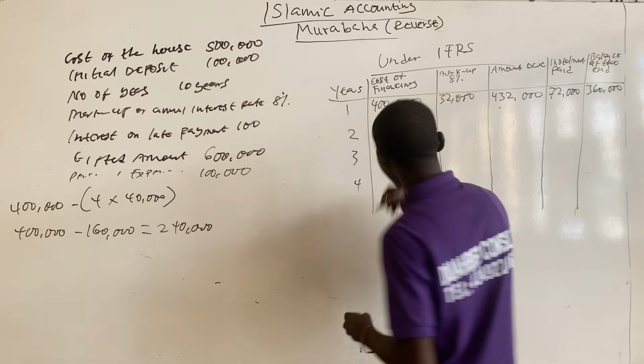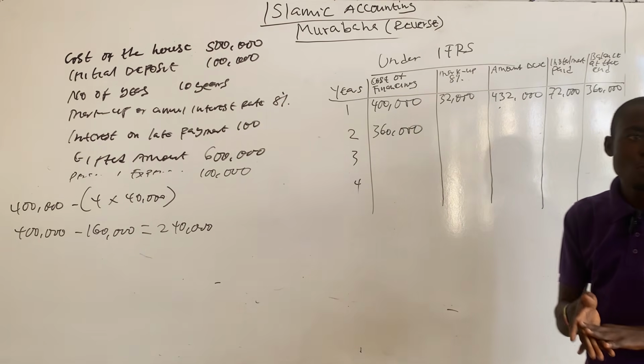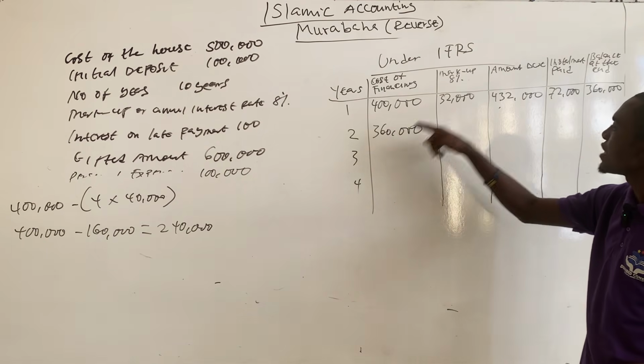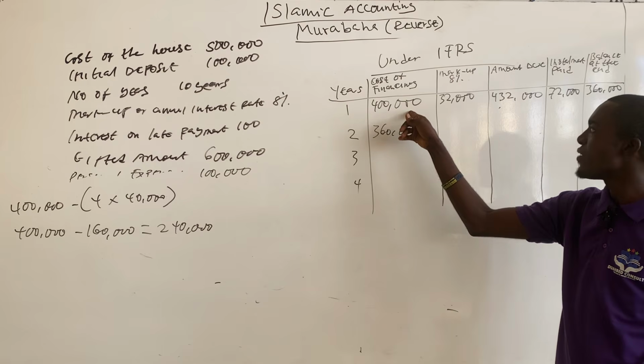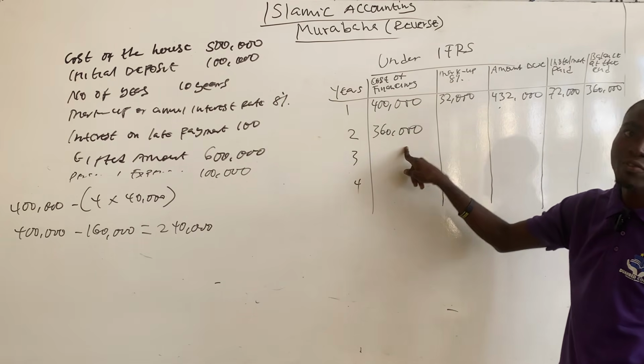For the second year too, Imam Ghazali is supposed to pay markup to the bank. But over here, you find the 8% on the amount that is owing as at the second year, not the first year. So find the 8% on the 360,000, but not 400,000.